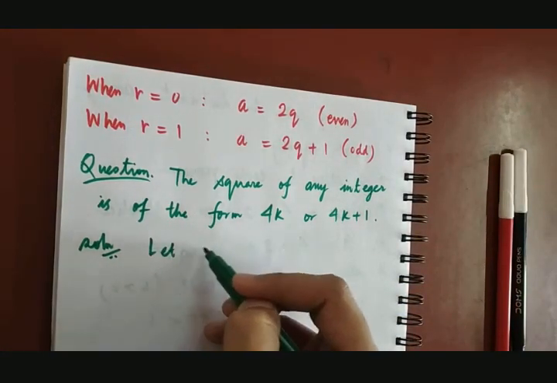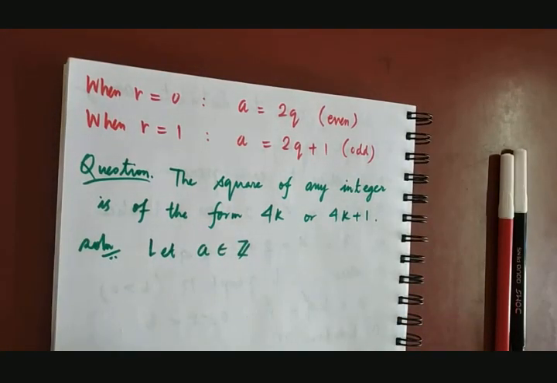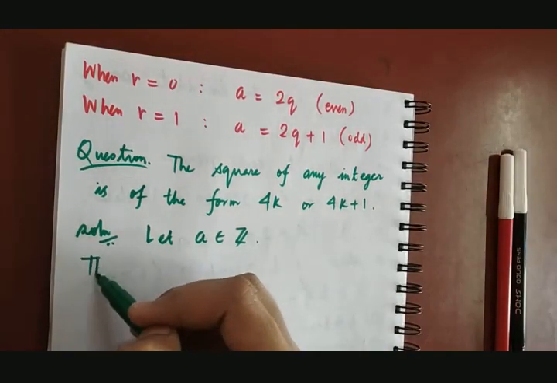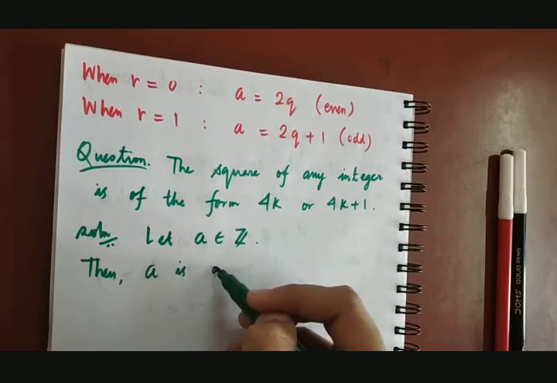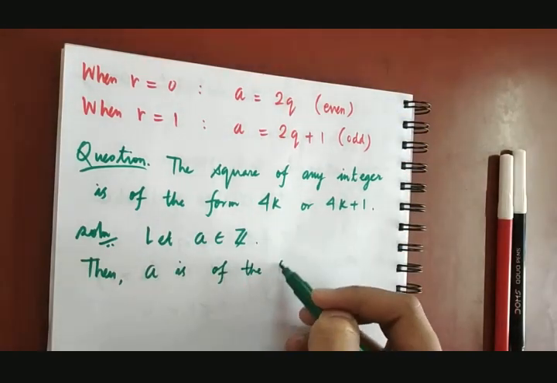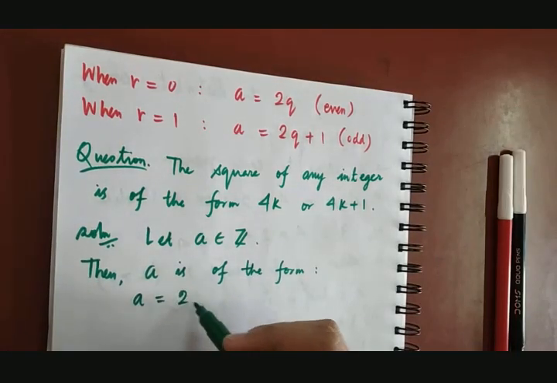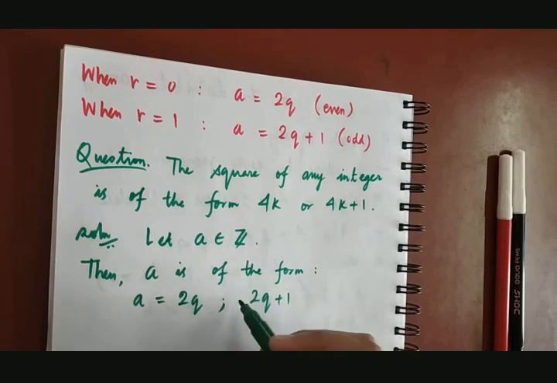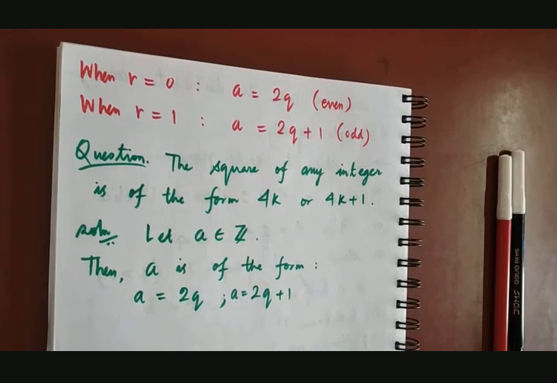Suppose a is any integer. Then from above we know a is of the form either 2q or 2q plus 1, because by the division algorithm only two forms are possible.